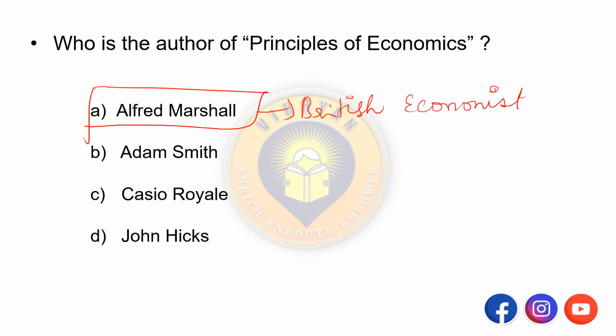So principle of economics means the introduction of the economics. Okay, so it was the textbook by the Harvard professor, that is N. George Mankiw.